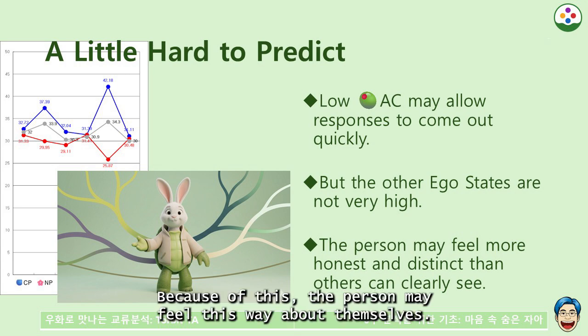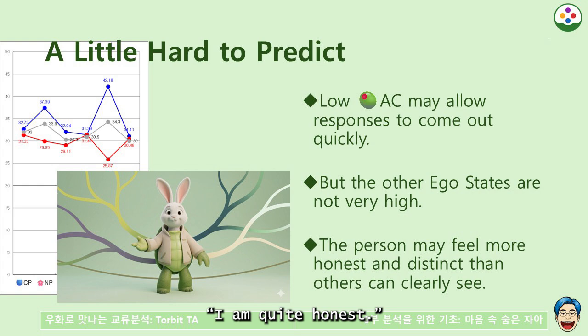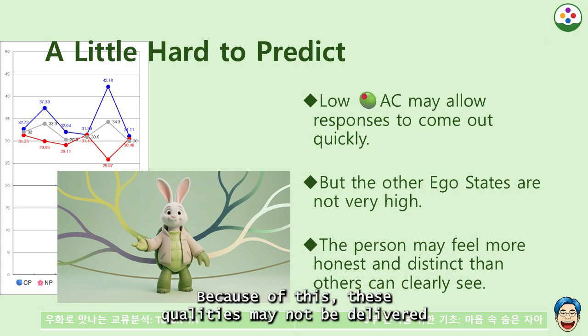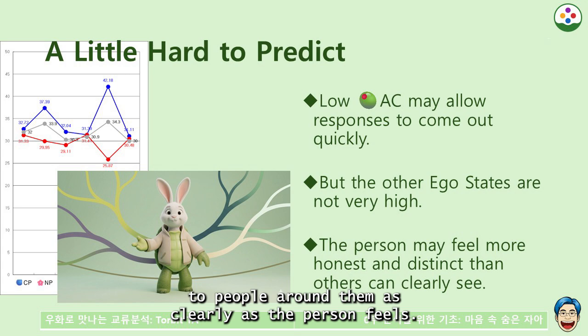Because of this, the person may feel this way about themselves. I am quite honest. I have my own way. I do not watch others that much. I tend to do what I want to do. However, the actual scores are not very high. Because of this, these qualities may not be delivered to people around them as clearly as the person feels.